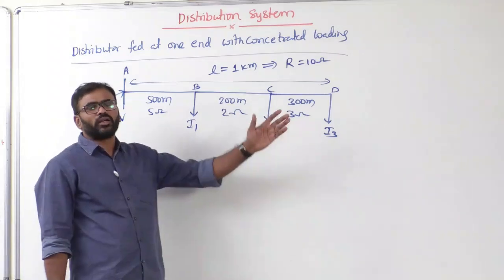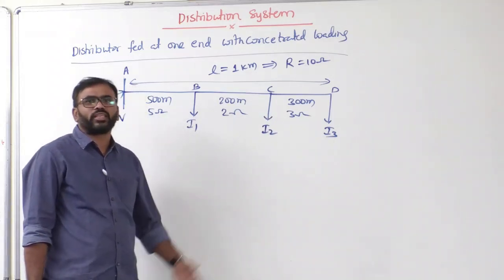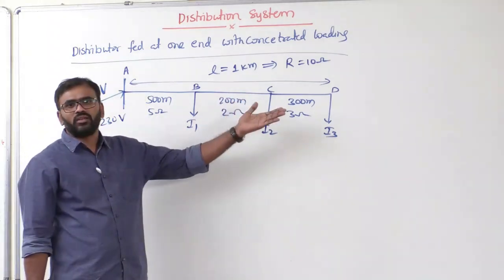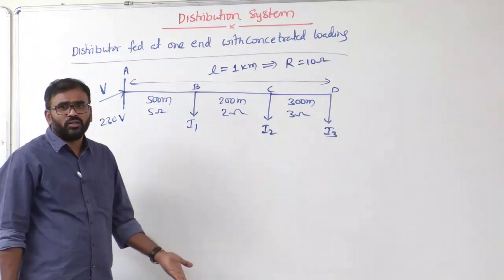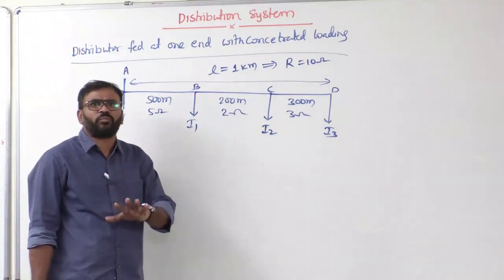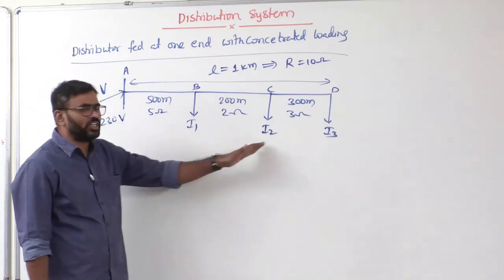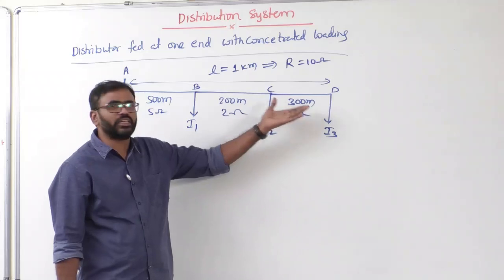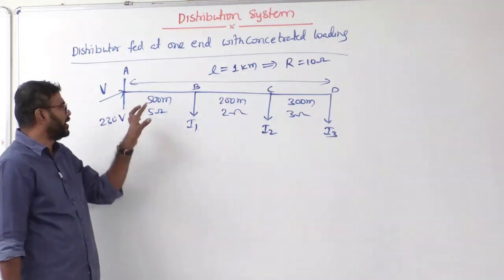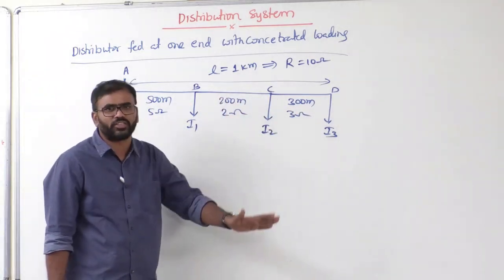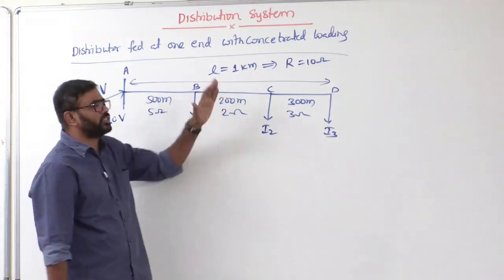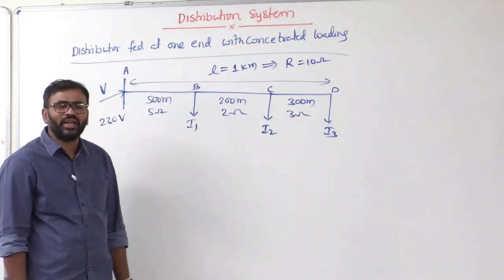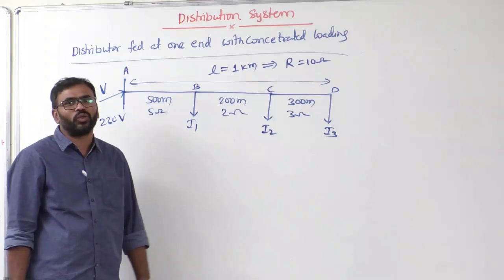Otherwise, if resistance is not given, length is given, and he will give you the total resistance of each section, or the resistance per meter length. That means the first step is you must identify the currents and calculate the resistance of each section. Some hint will be given to calculate it, otherwise he will directly give the resistance of every section. And later our calculations will start.